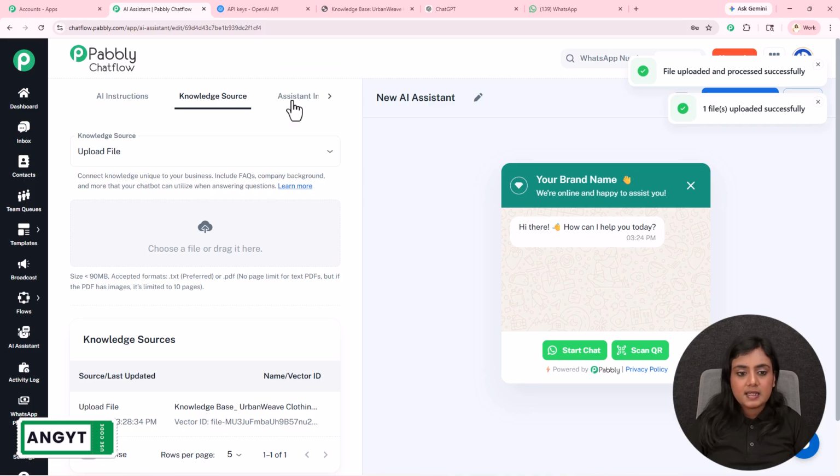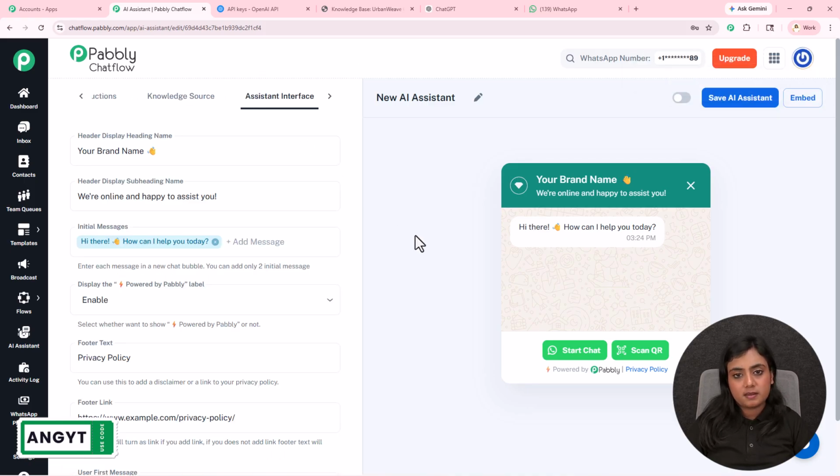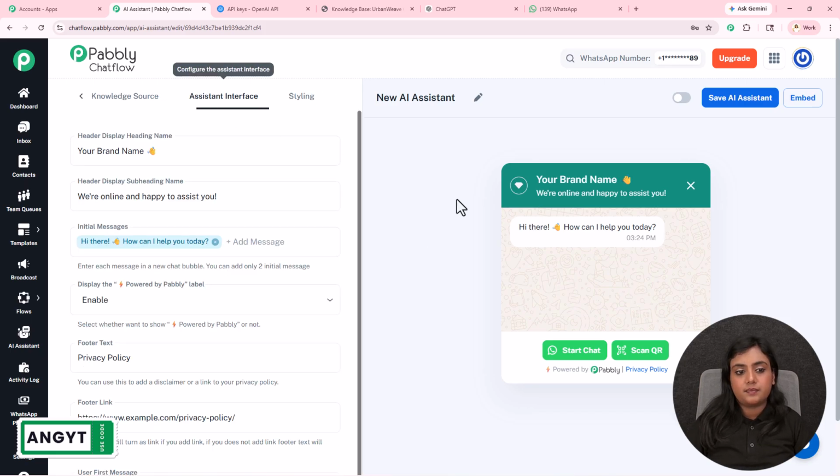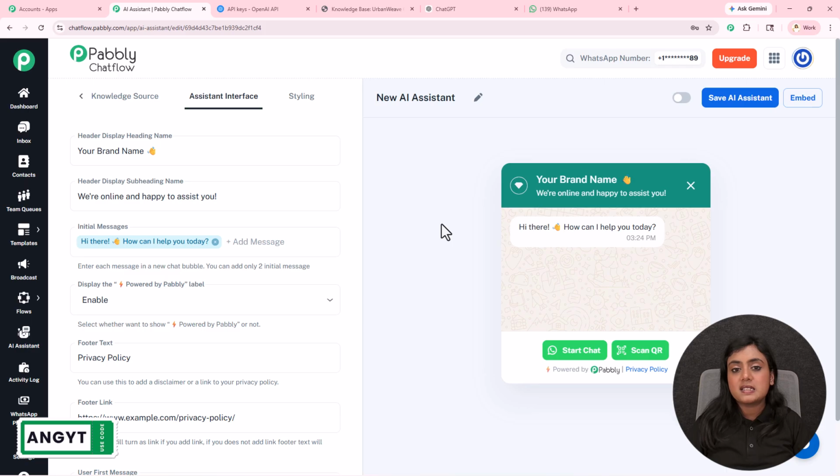Okay. Next is assistant interface. Now what is assistant interface? Assistant interface and styling. These two sections are necessary for those business owners who are trying to add this AI assistant on their website. Let's suppose you have a website. You want a support button like this. You can see a support button right over here. You want a support button just like this on your website, where as soon as a customer clicks here in the chat, they will be forwarded to this AI assistant for help.